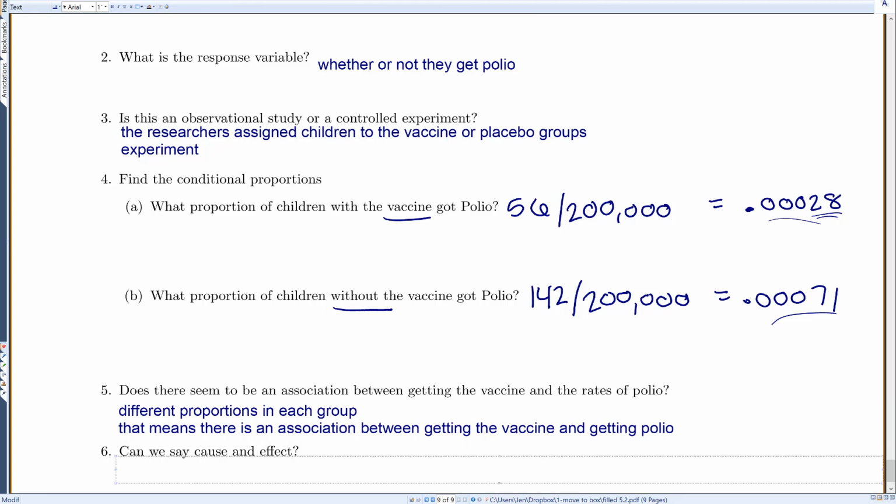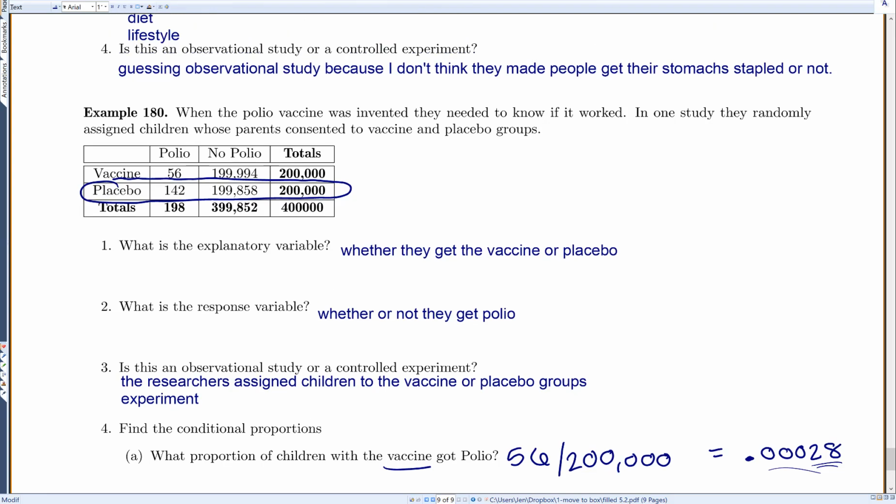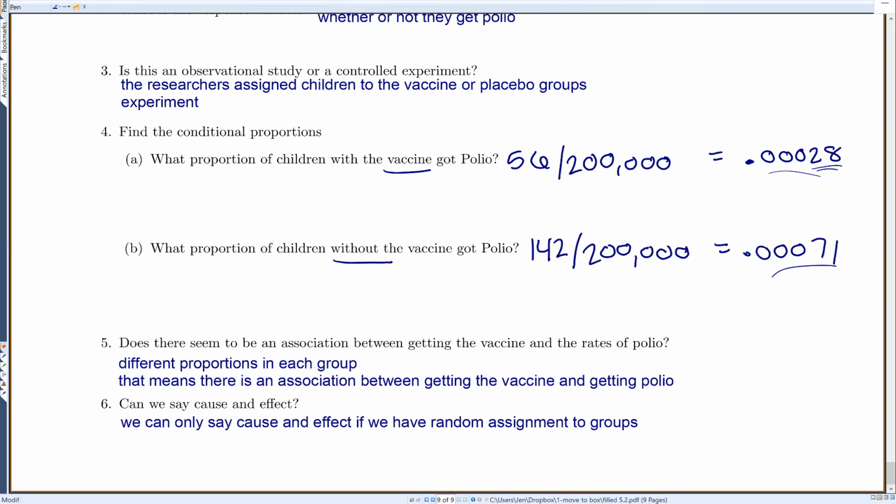Now, can we say cause and effect? We can only say cause and effect if we have random assignment to the groups. Okay. If you go back up and look, did we have random assignment? It says that they randomly assigned children. So yes, we can say cause and effect.